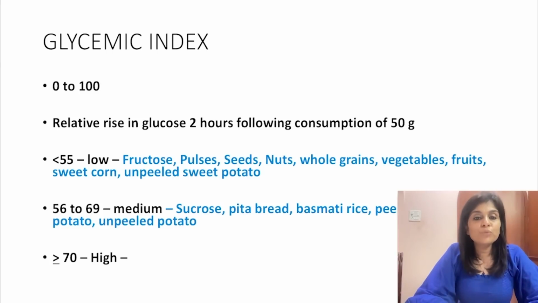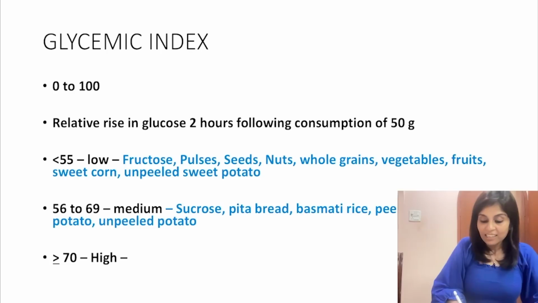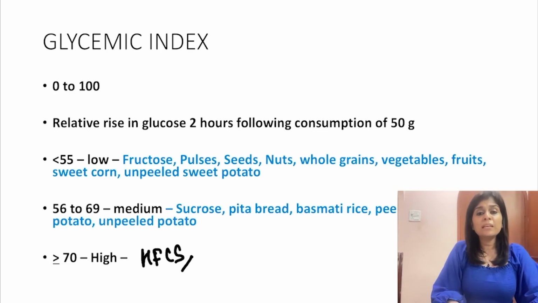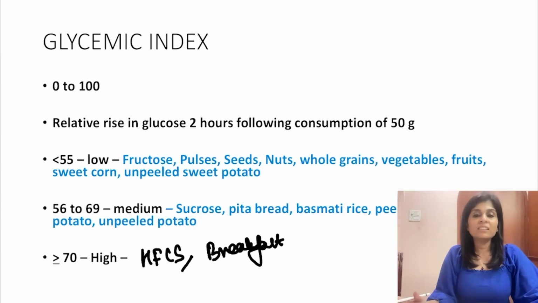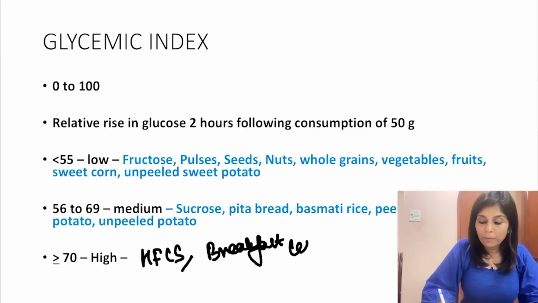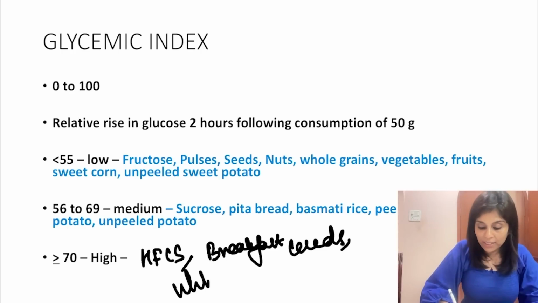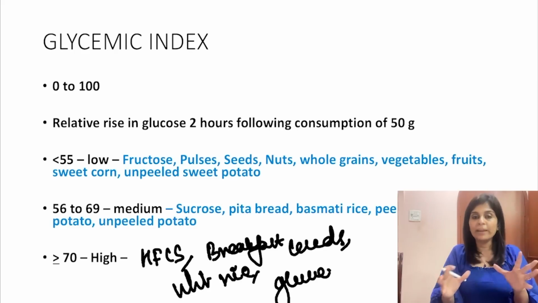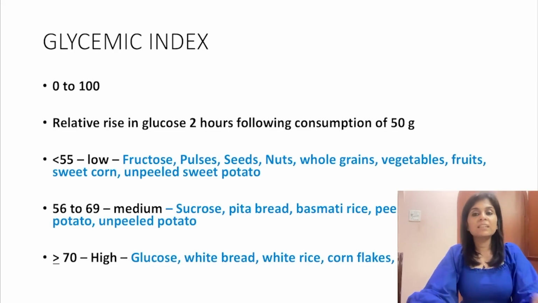Now, what are the food items which have higher glycemic index? All that we consume, starting from, as I told you, high fructose corn syrup, which is present in many of the processed food. Okay, for example, breakfast cereals. Many say, I don't eat idli or dosa for my breakfast, I just take cereals, still I keep gaining weight. Please remember, breakfast cereals, it's highly processed. So the glycemic index is very high. White rice. Okay, white rice has got high glycemic index. Glucose, if it's just glucose, too bad. Okay, and then white rice. So all these have high glycemic index.